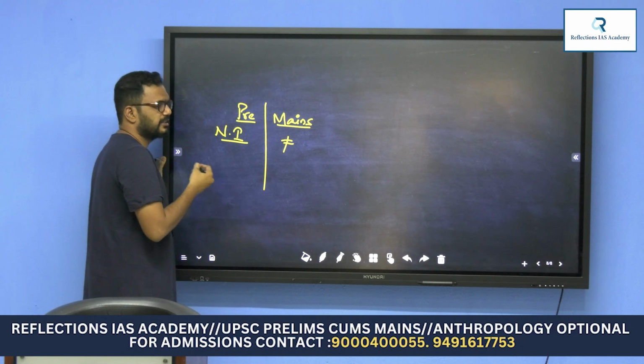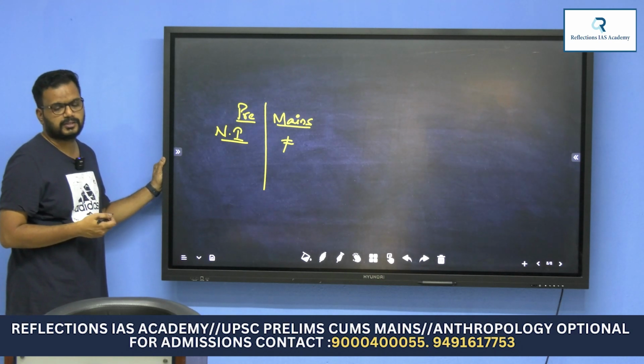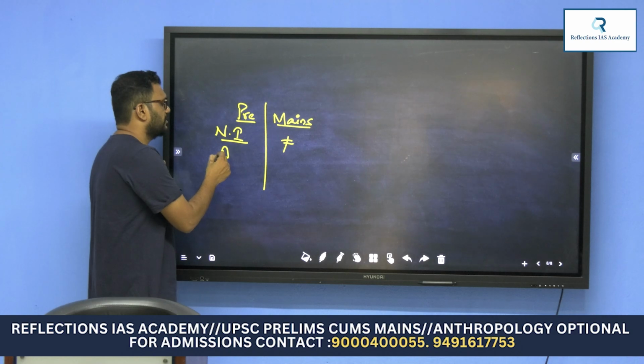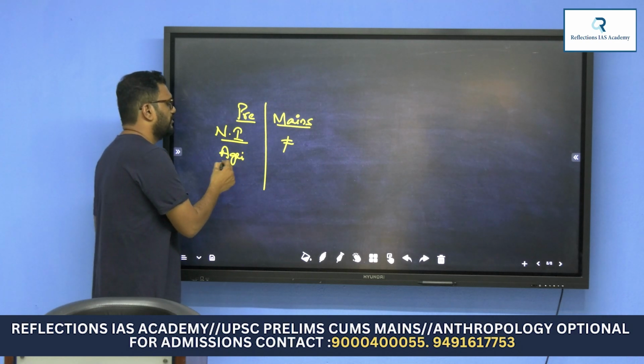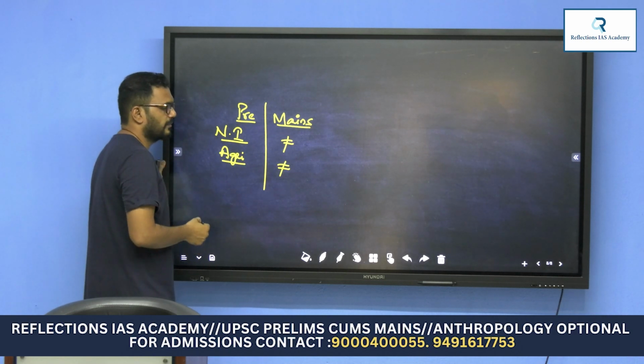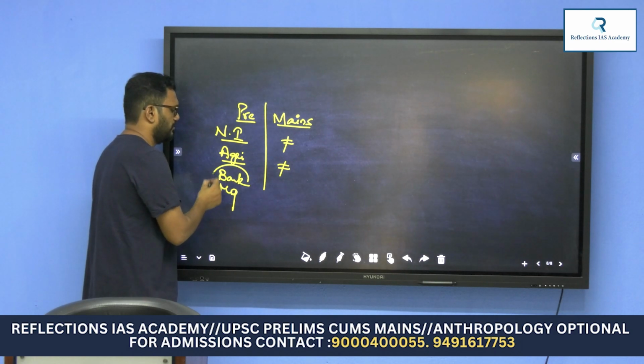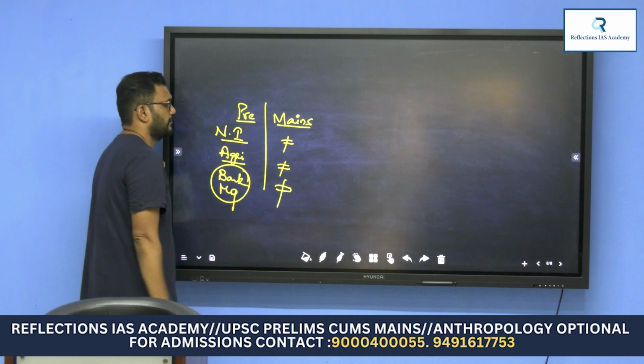So we'll study GDP, calculations of GDP, methodologies of GDP. Next, agriculture, very important for prelims and mains. Along with this, banking and monetary policy, both very important for prelims and mains.